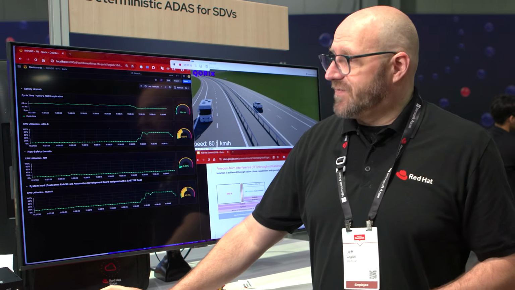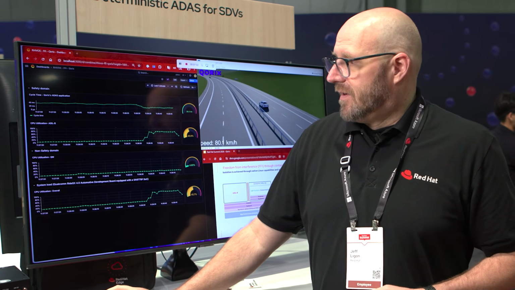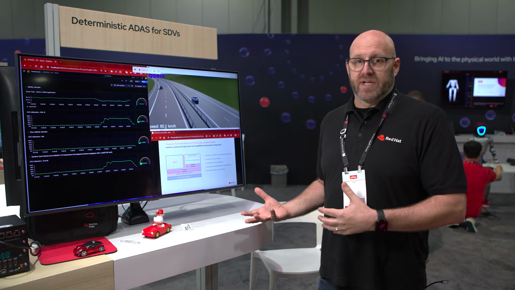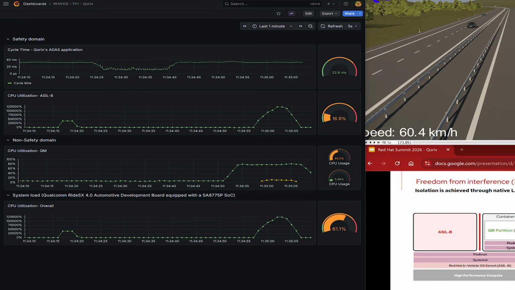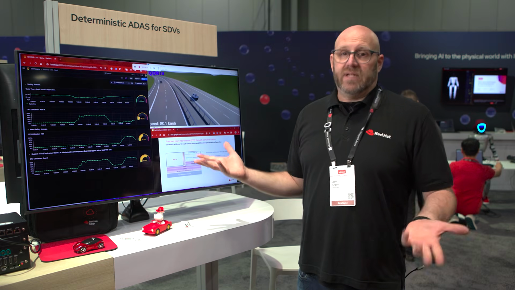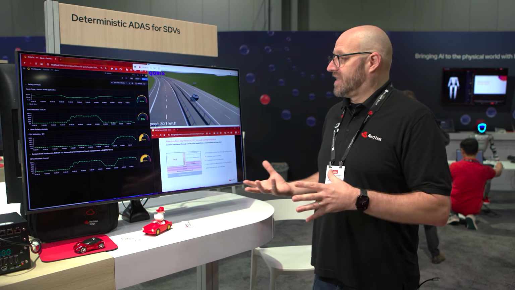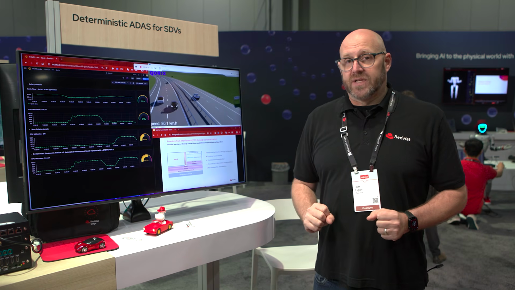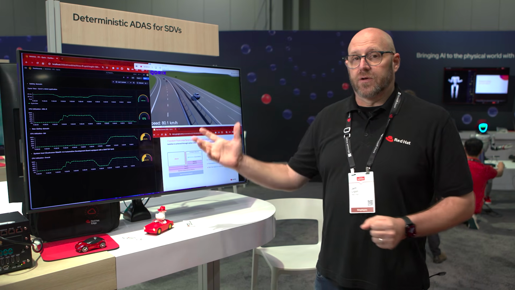So now that we've successfully failed the test, we're going to start that same process, but this time inside the QM container. As we can see, the processor is going to be pegged again because we have full access to all 16 CPUs inside the Qualcomm box, and the cycle time of the application remains completely unchanged. We can really trust that we can run these workloads inside of the QM container without affecting safety critical decisions.